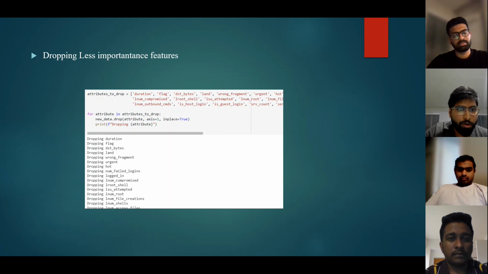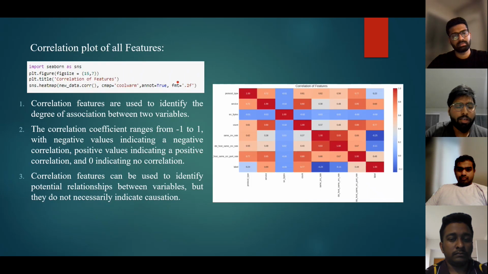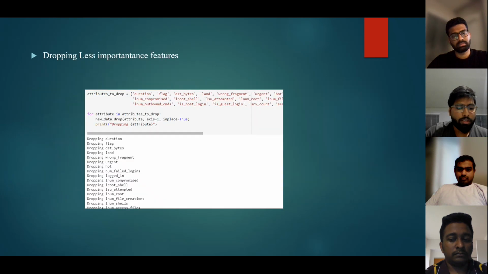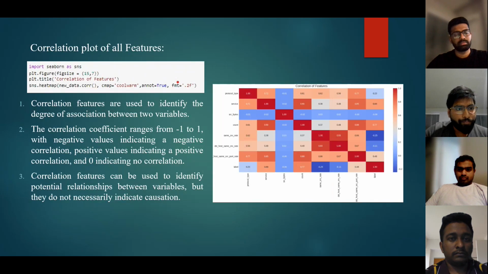Here we can see dropping less important features. Features like duration, flag, dst_bytes, land, and others are less important features, so we can remove them. Next slide.